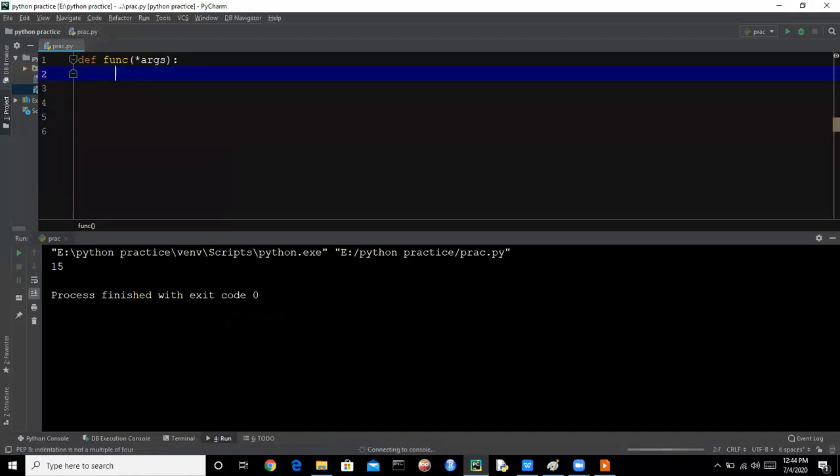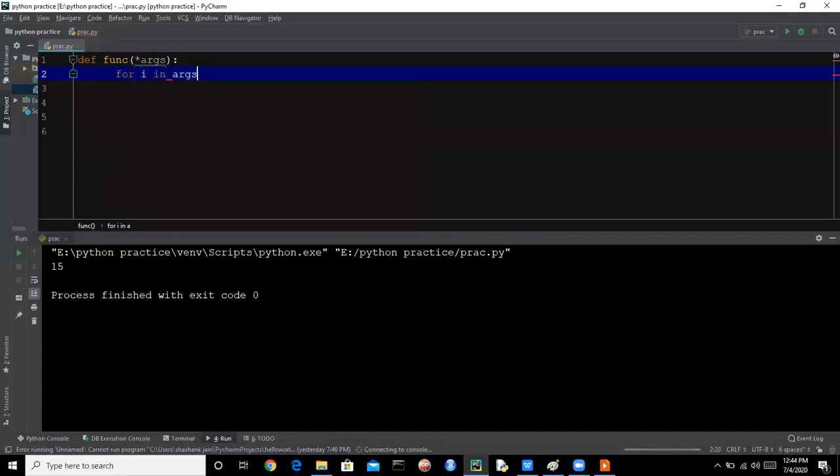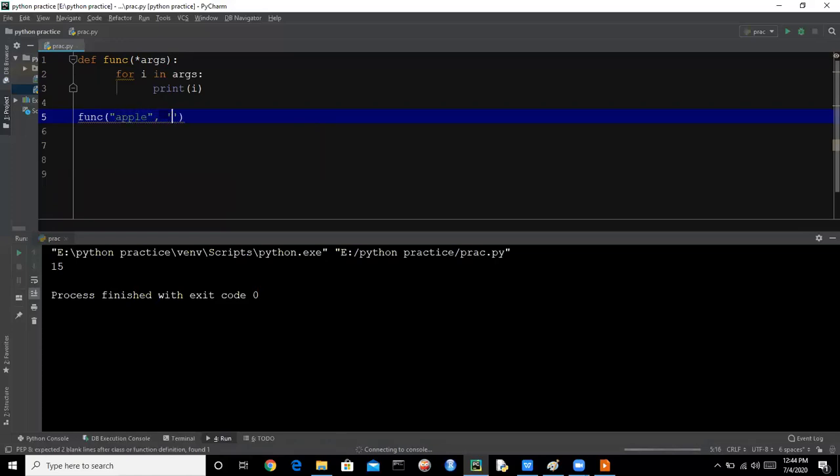Let's see another example. We want to print all the arguments passed. So we say func, and we are saying func apple, banana, and mango.